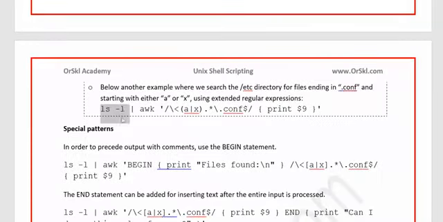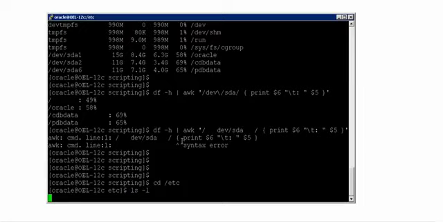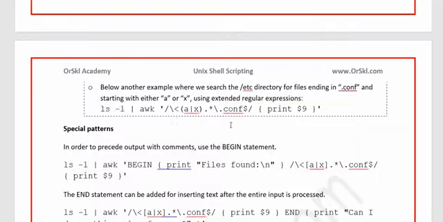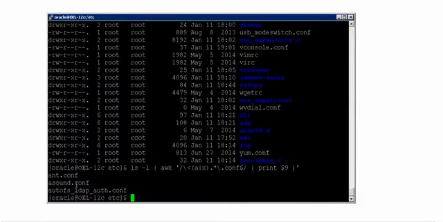Now I wanted to list everything before I run the awk. Out of all these things, I wanted to see only the files which are starting with either A or X as the character but ending with .conf. I wanted to see only the file name, that is $9. Now let us see what will be the output. See here, I have only three files, and all these three files are starting with A and ending with .conf. And please remember, because it searched for .conf, I escaped the dot with a backward slash. So that means .conf is something that it searched for as the last character set to be included.